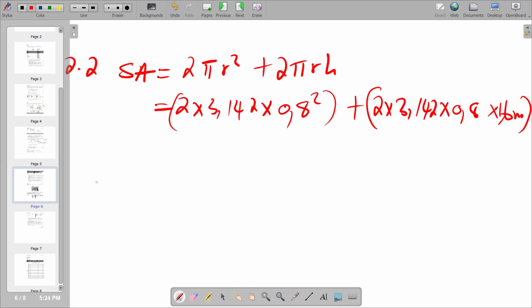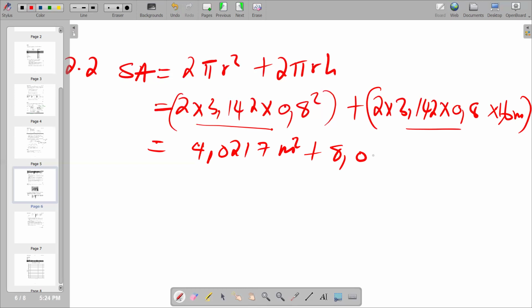And we're going to see that on this part, by calculating the first bracket that we have, we are going to get 4.021 meter squared. And then you add here, you calculate again on the other side of the bracket, you get it as 8.04352.